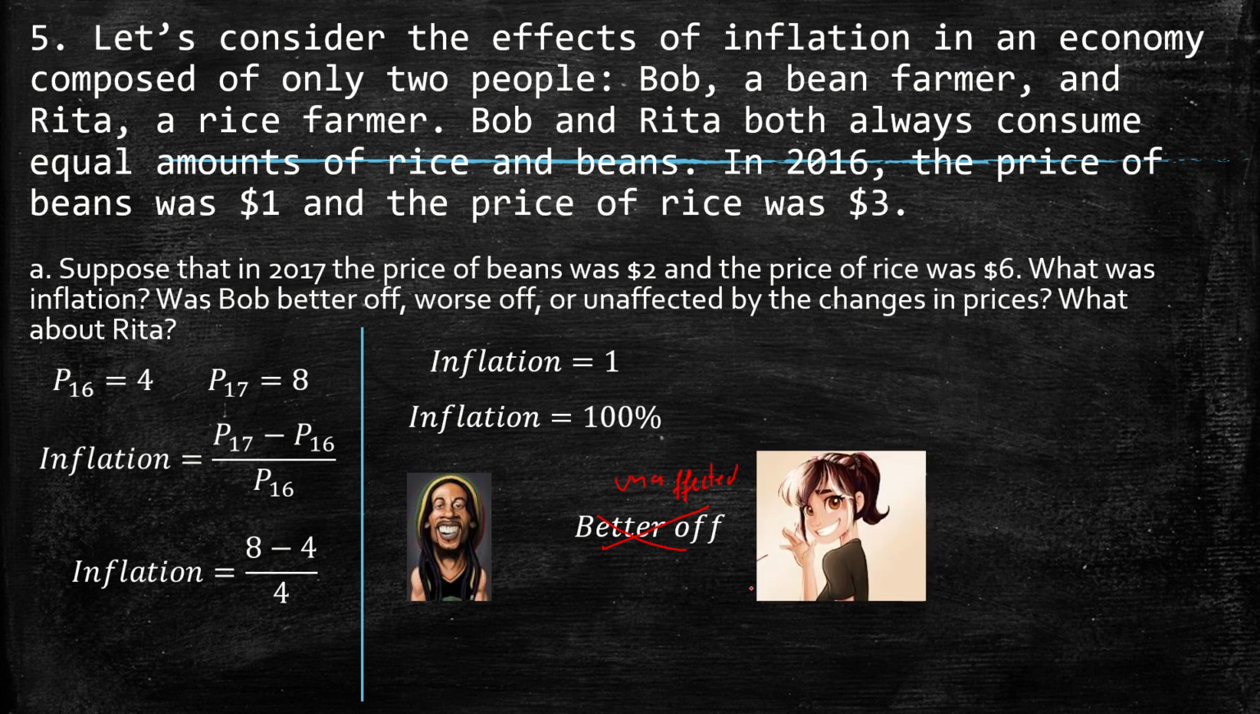And Rita should be exactly unaffected as well, because on one side she is compensated as a producer, but she is punished as a consumer. So the situation for her is exactly the same.